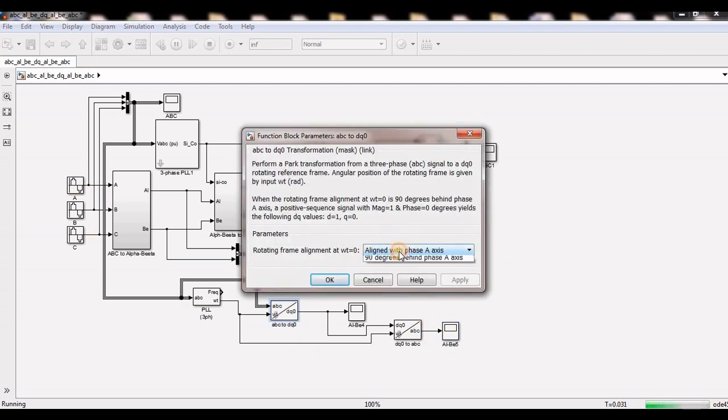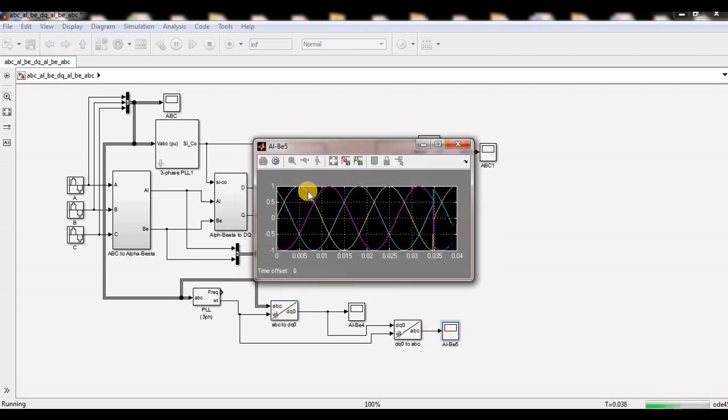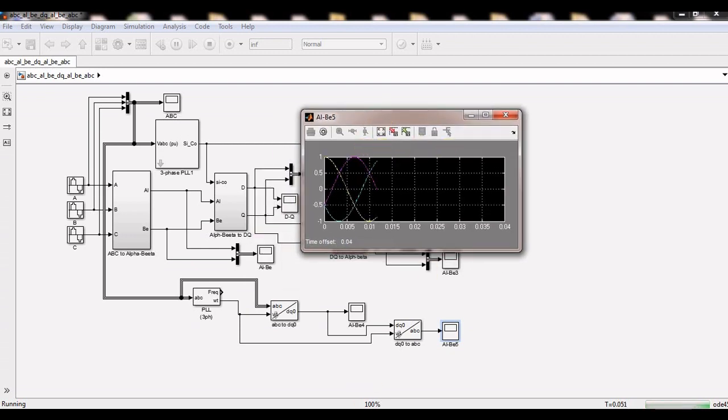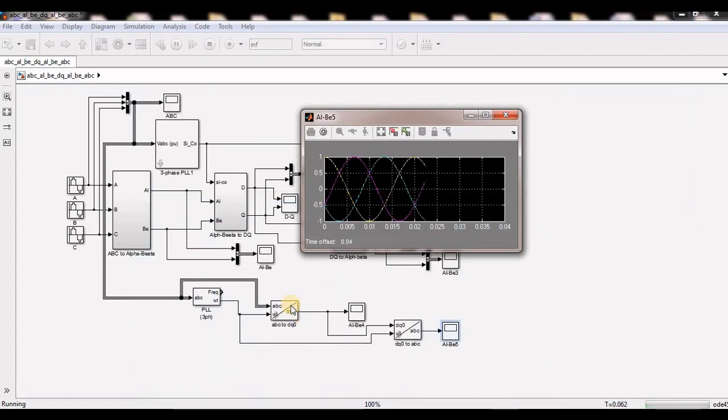If I make any one of these 90 degrees, then this won't come. See, here a 90 degree phase shift is there. So if you use this alpha beta component matrix in DQ measurement, then your output has a 90 degree delay, a 90 degree lagging is coming.